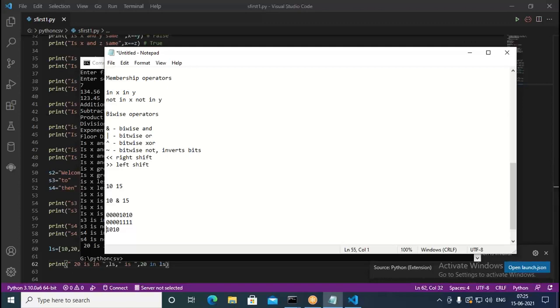Similarly, in the 16th place, both are 0, so here also 0. In the 32nd place, 0. In the 64th place, 0. In the 128th place, also 0. So therefore, what is the result? When you perform 10 and 15, the result is going to be 10 only again. We get the same number.